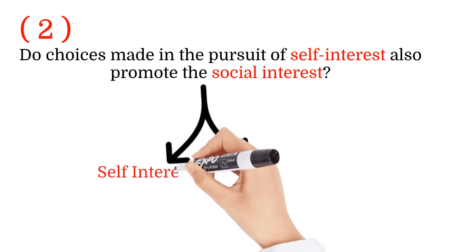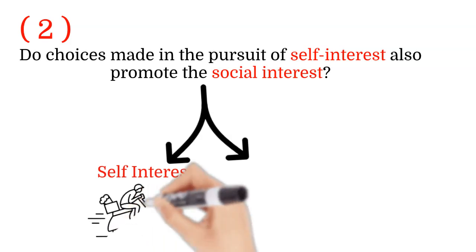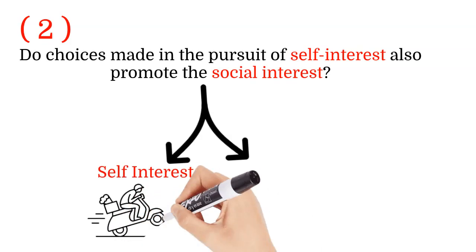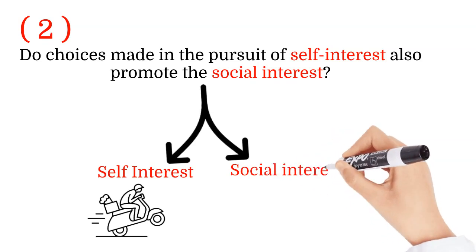Self-interest is when you make a decision because of you. For example, you ordered home delivery pizza because you are hungry, not because the delivery man needs a job. Social interest is when you make a decision because it's best for the society.